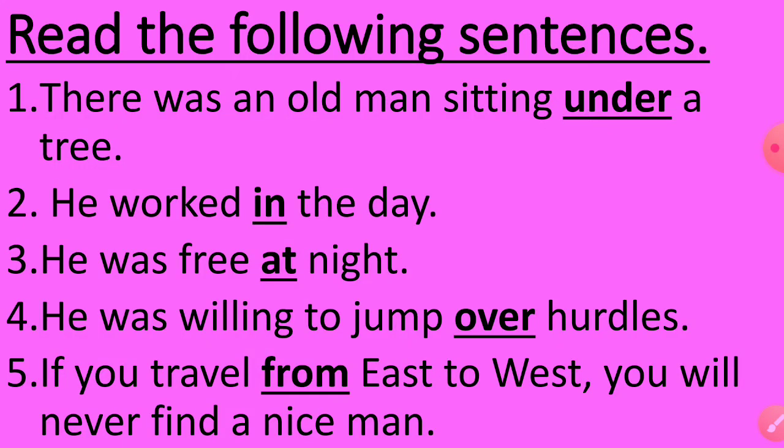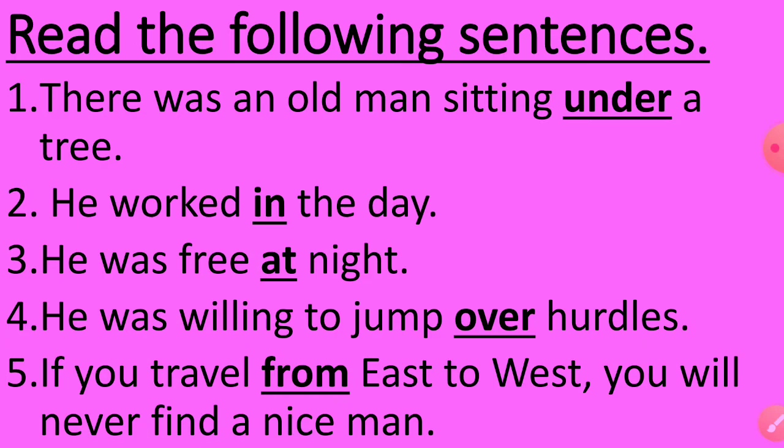Let us take the example of the first sentence here. There was an old man sitting under a tree. Now, which is the noun in this sentence? An old man. So, the word under is showing the relationship of an old man and a tree, isn't it? So, under is a preposition.